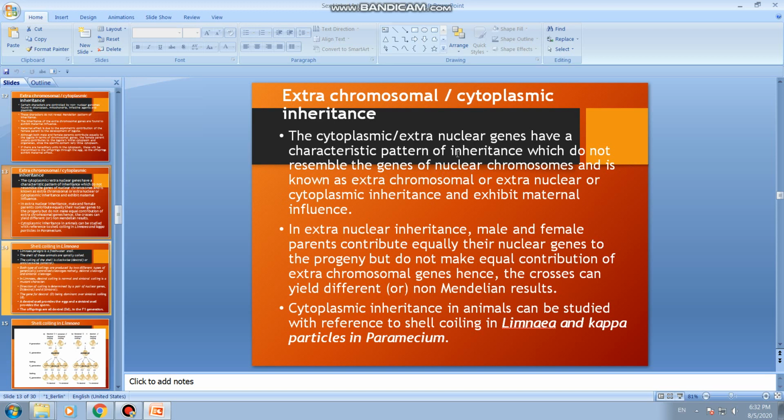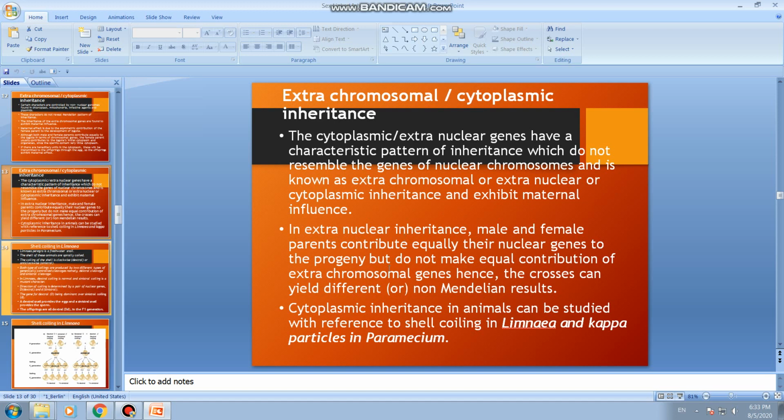That inheritance is completely different, and it is known as extrachromosomal or extranuclear or cytoplasmic inheritance and exhibits maternal influence. Here, extrachromosomal refers to what is present in the cytoplasm.